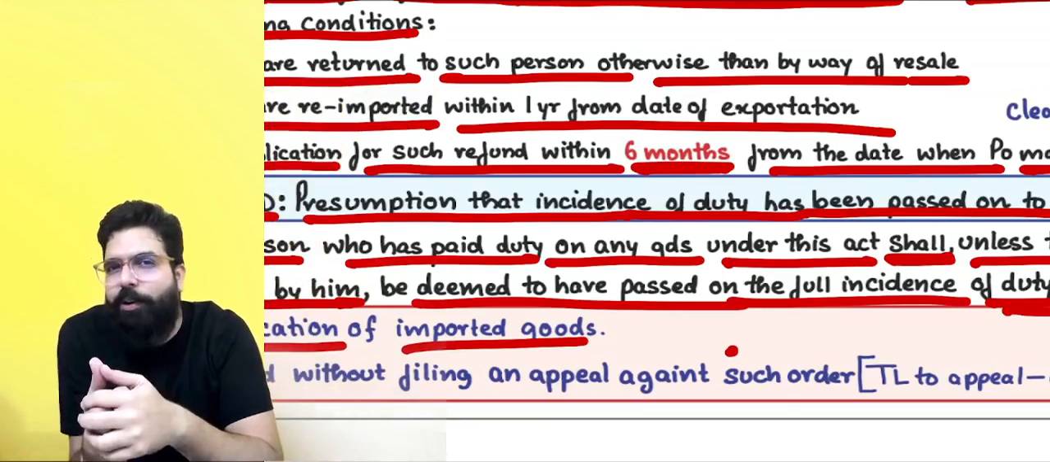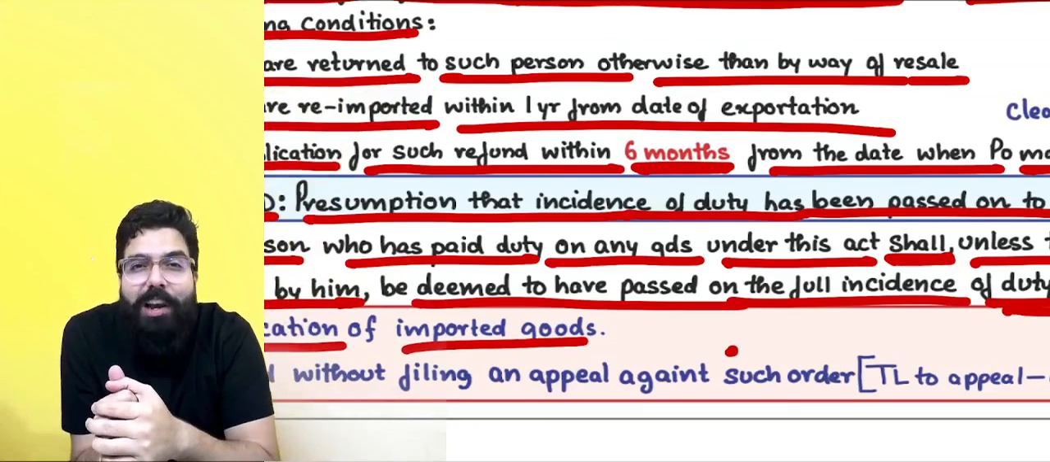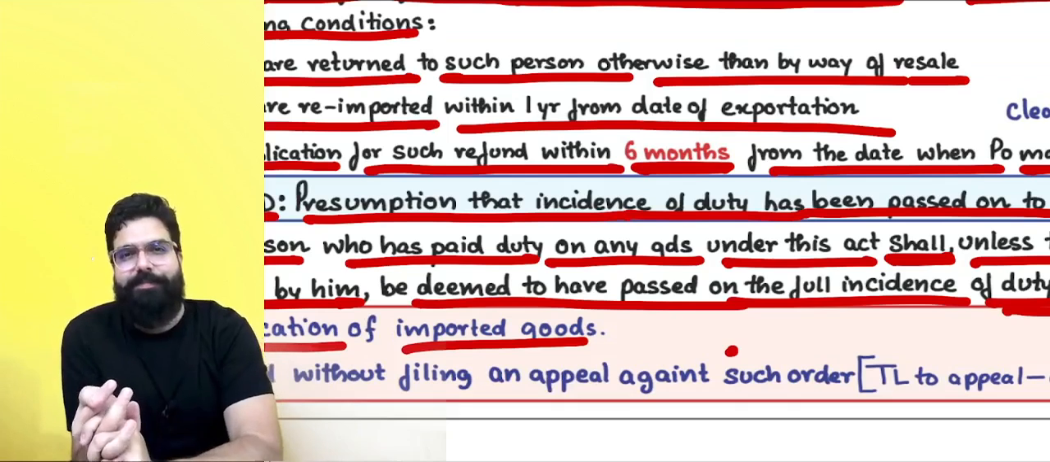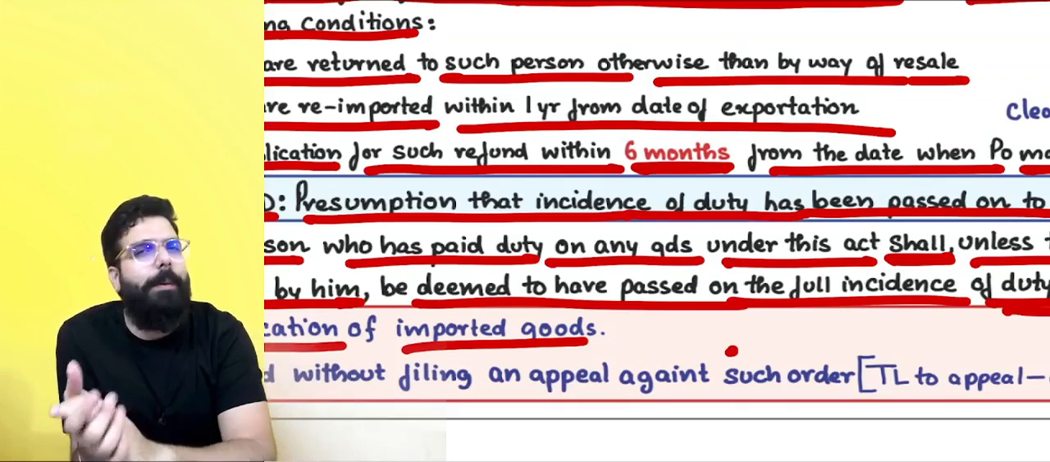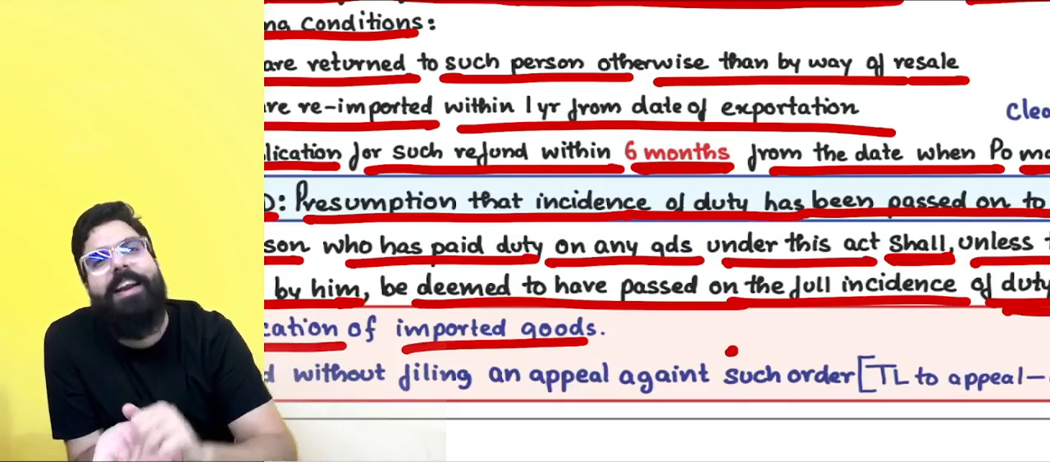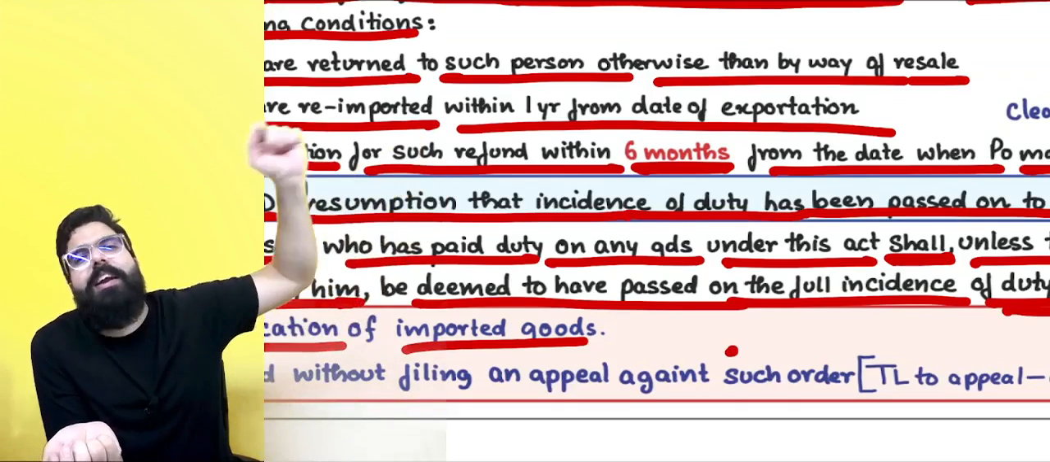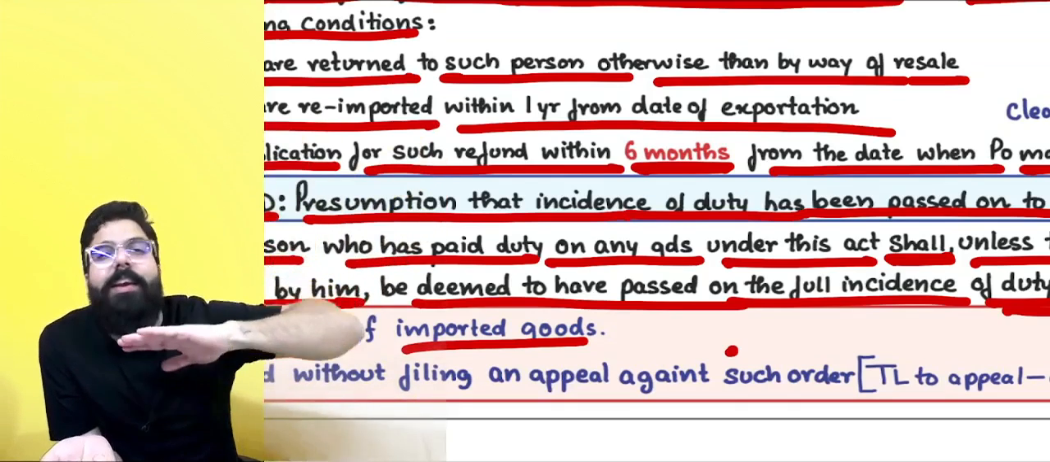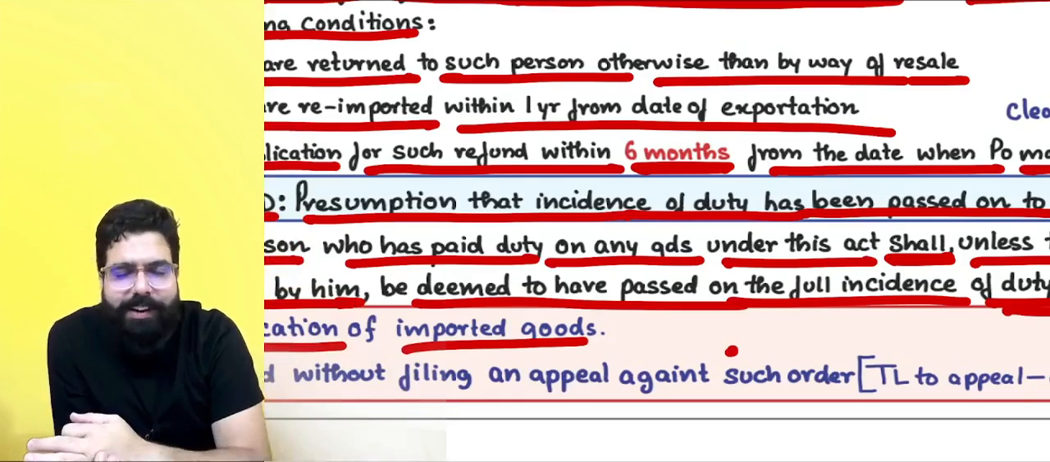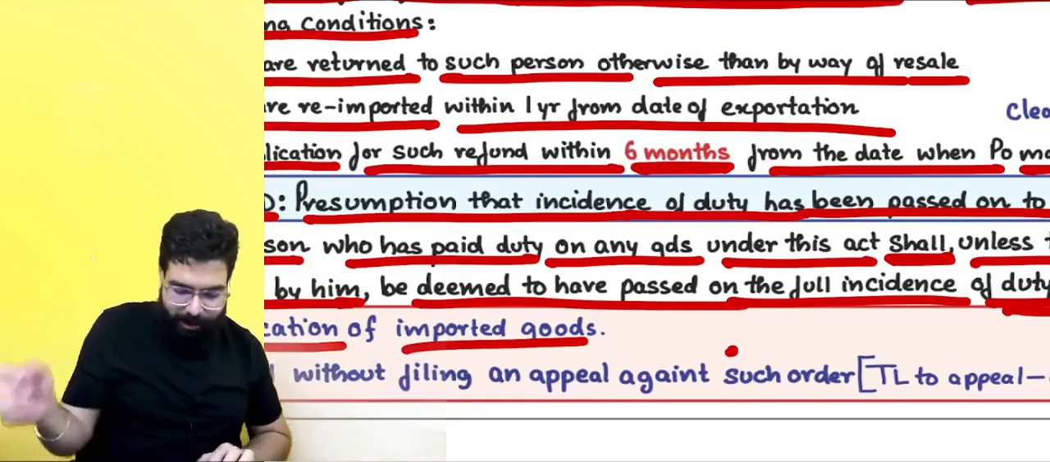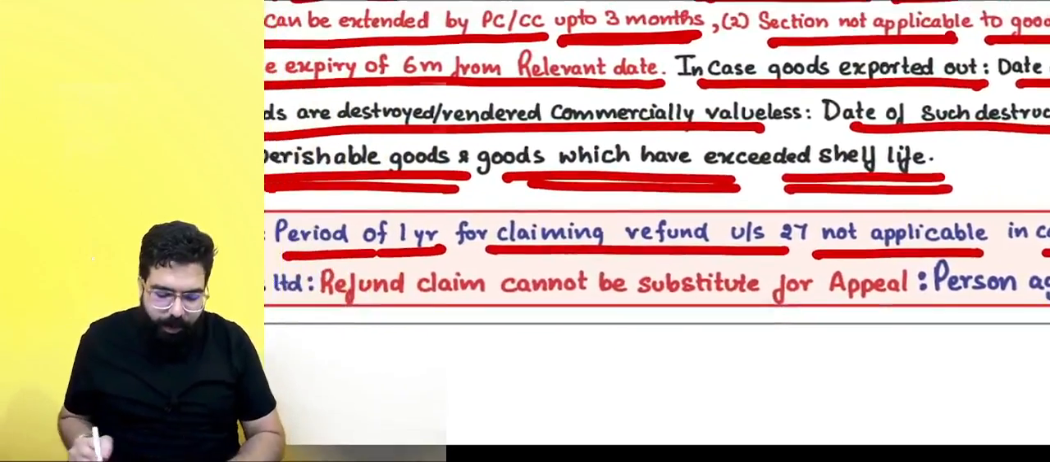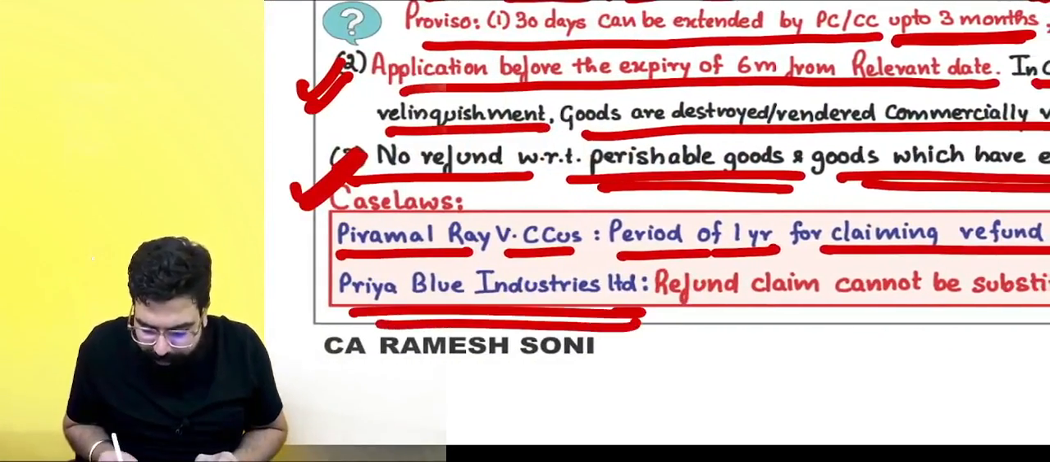And section number 27's 1 year is applicable only when it is duty. And in this scenario, in Piramal Ray's case, they went ahead and held the amount should be refunded to Piramal Ray. Basically, in this scenario, the time limit of 1 year shall not be applicable. Got it, sir? Next. Sir, Priya Blue Industries Limited.